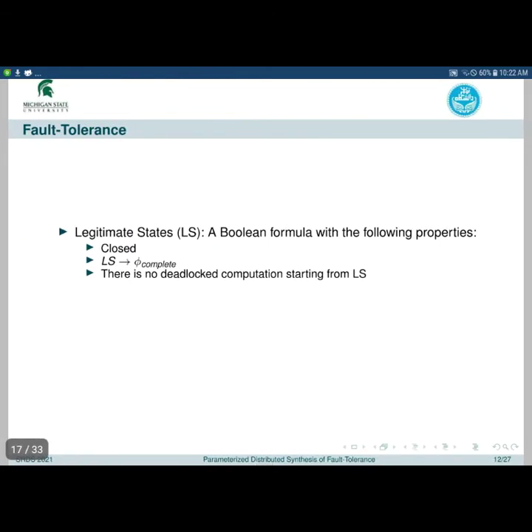To formulate the fault tolerance problem, we need to define the set of legitimate states, which are the states that the protocol resides in unless a fault happens. So these are the properties of LS. LS is closed. Any computation starting from LS satisfies phi complete, and those computations need to be infinite. Now, a protocol is fault tolerant if and only if it satisfies this property, which means it always satisfies phi safety, and if it goes outside LS because of a fault occurrence, it eventually goes back to LS.